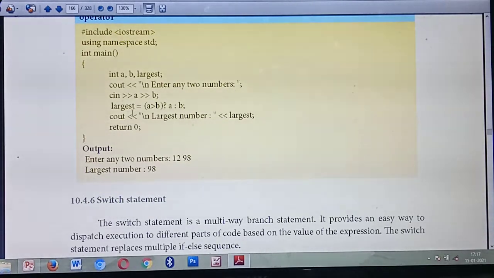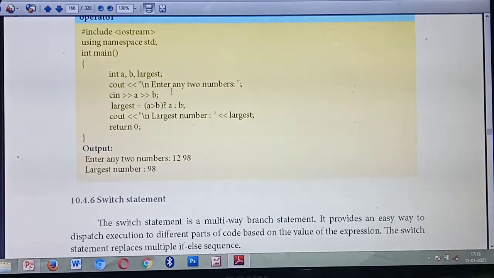Okay. Then next, in this line only you are going to find the largest of the numbers using which operator? Conditional operator. Understood? For that, the answer you are storing in which variable? Largest. Okay. So largest equal to first. So what's the syntax for this conditional operator? First expression 1, question mark, then second expression, colon, third expression, isn't it?